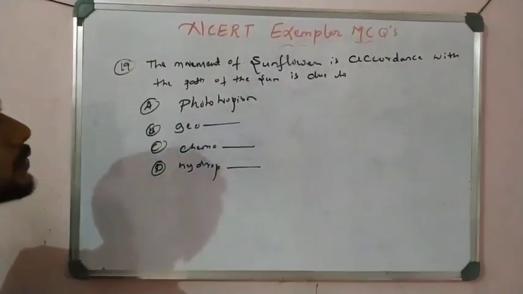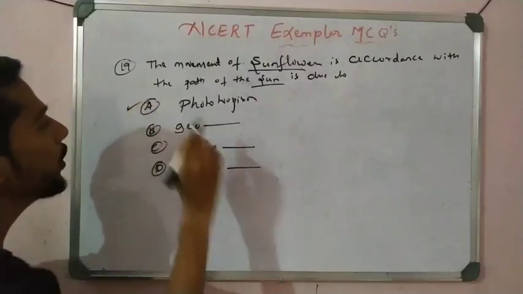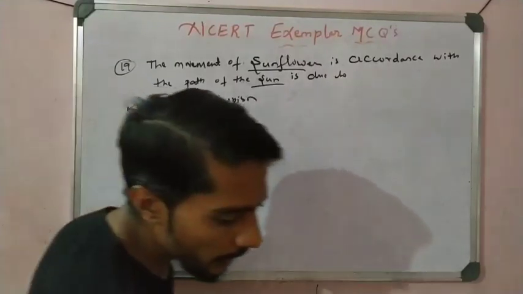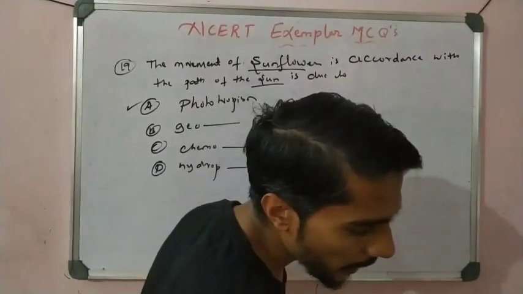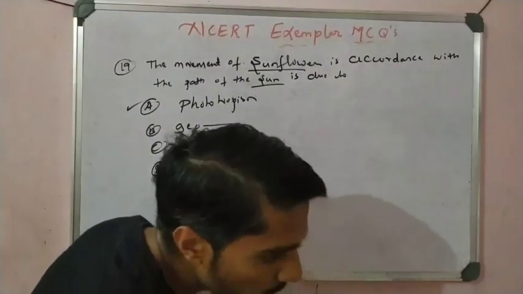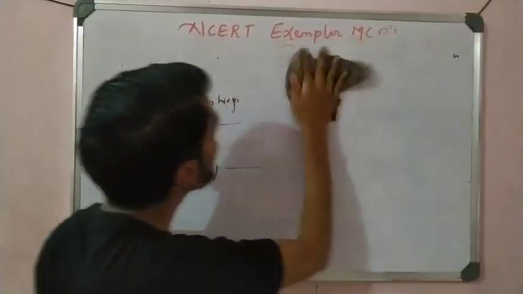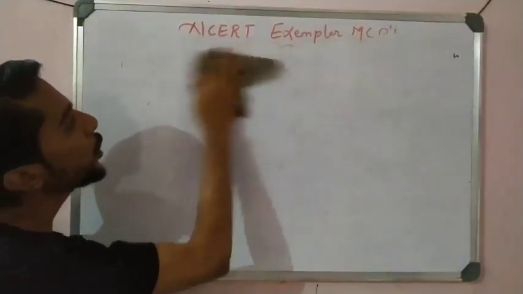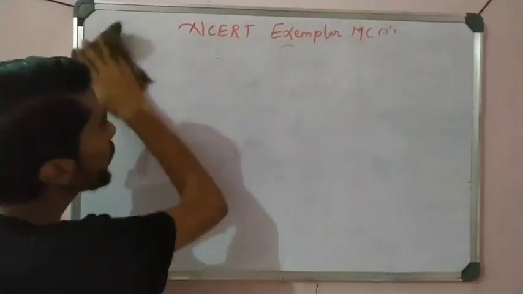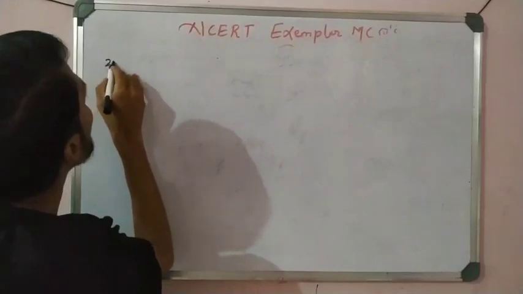Right, very good. What is given here? Sunflower, sunlight is given. So phototropism is the correct answer. Right? It is the correct answer. So that is question number 19. Right, students? Now come to question number 20. See, these are called direct questions. There is no twist, nothing there. Direct questions, direct definitions are there. Right? So question number 20.